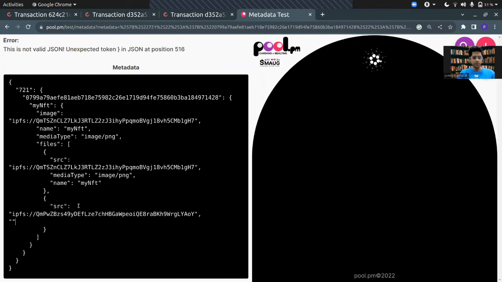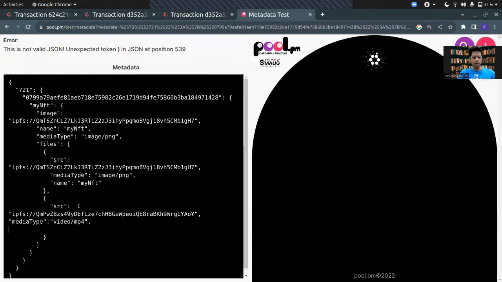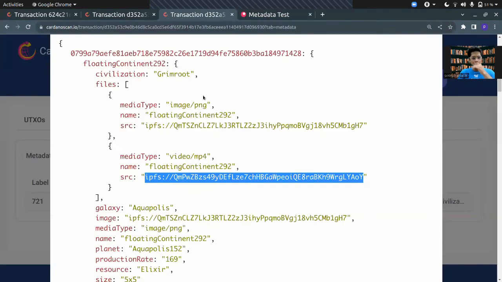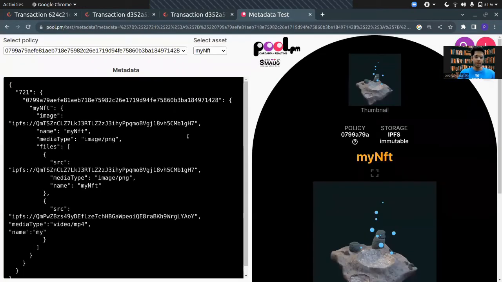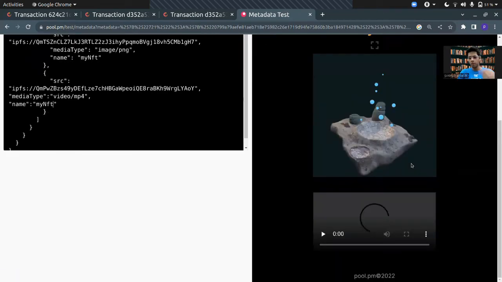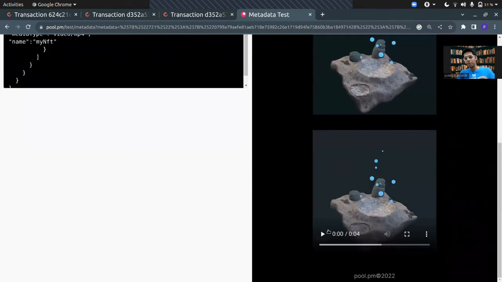You need to specify the media type. It is video MP4. And then you need to give it a name. I'm just going to name it my NFT. Now you can see that it has also identified a second type of file.